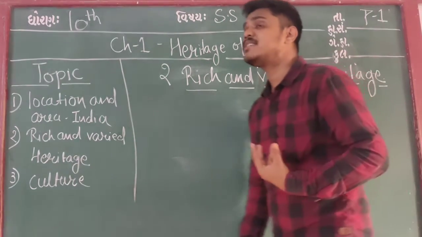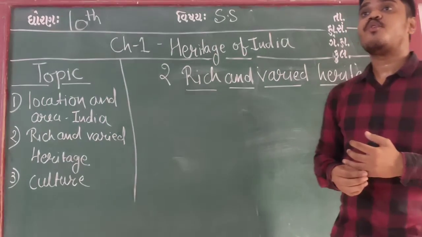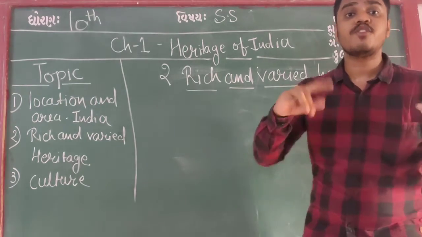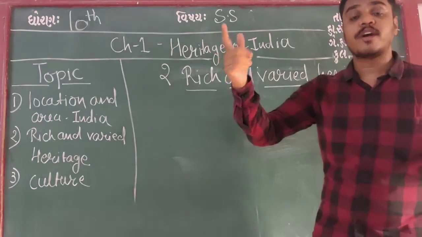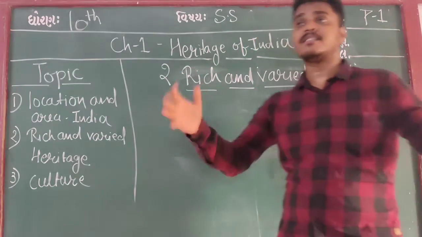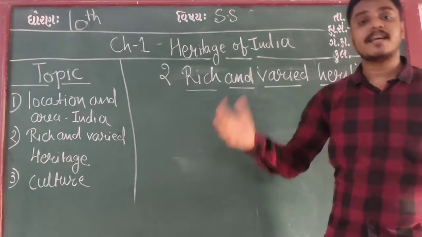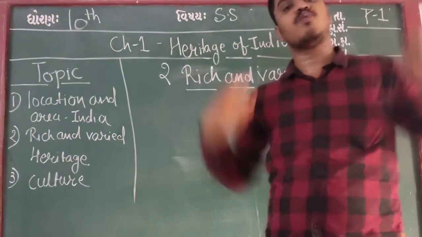Our heritage today is ours, but the heritage which was built in India was not built by Indians only. They were from different parts of the world. They came to India, visited, settled here, and then created that heritage, and now that belongs to us.